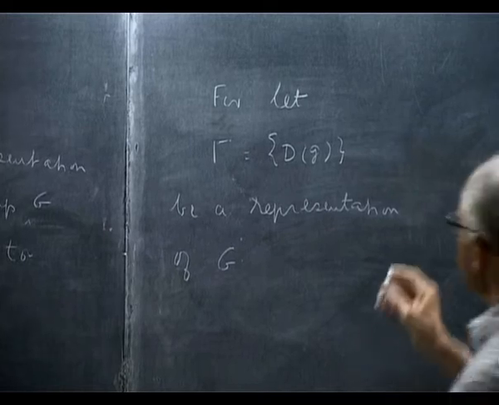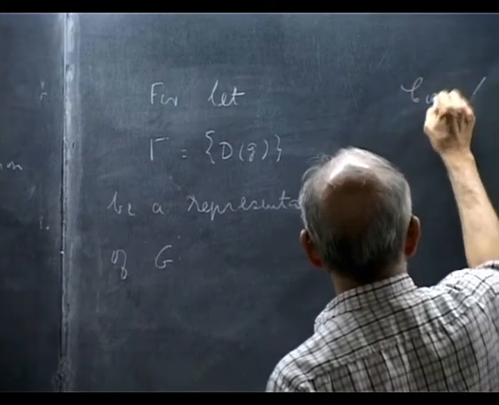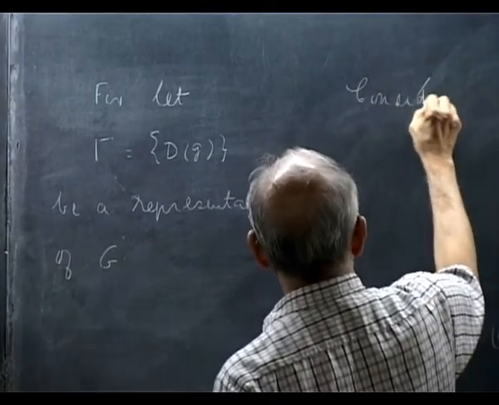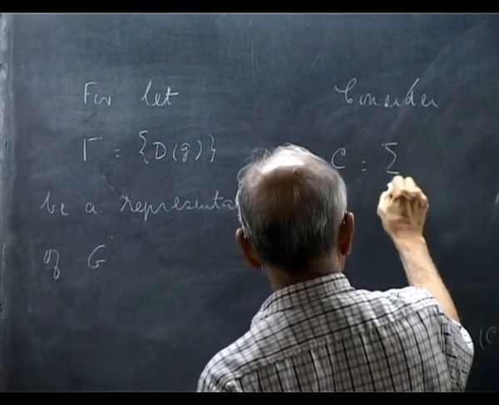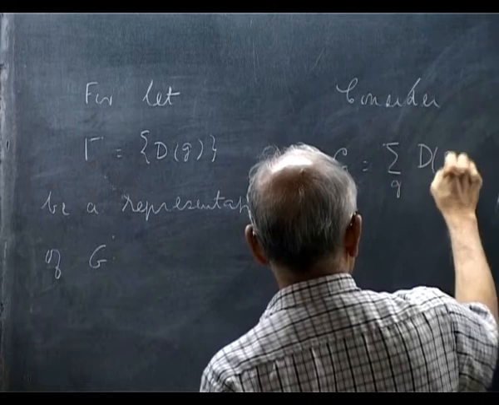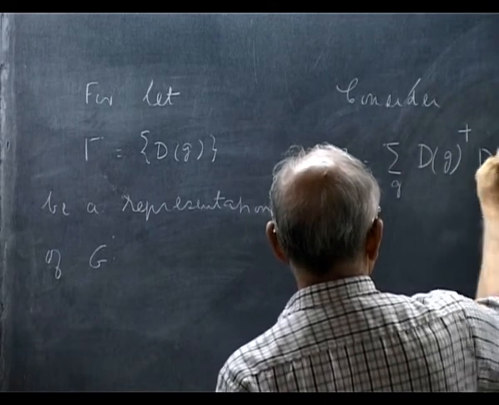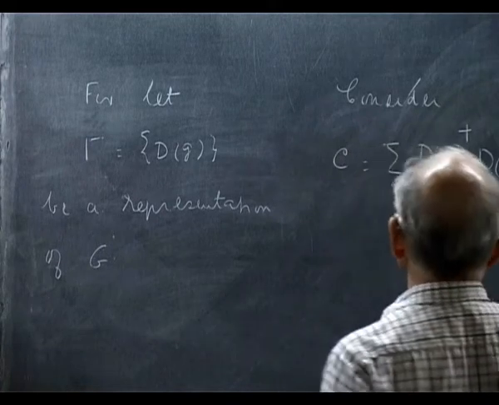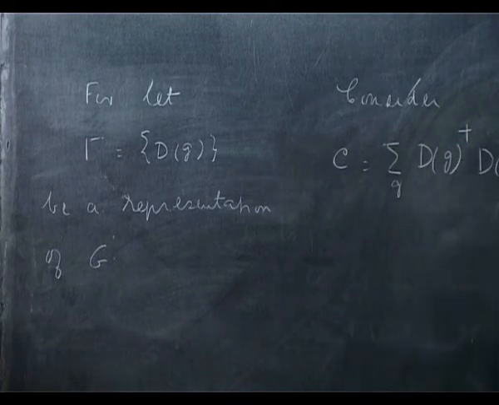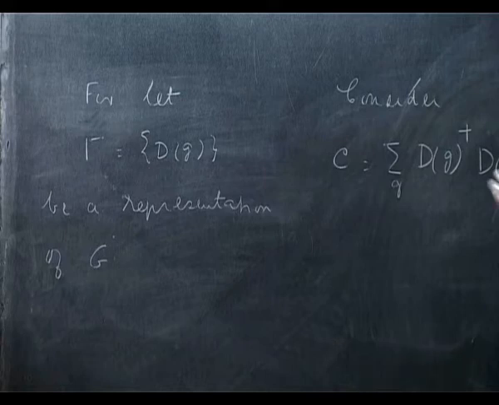Then let me form this matrix. Consider the matrix C equals summation over the group of D(g) dagger D(g). The dagger is whatever the adjoint is with respect to the scalar product in the representation space, or if it is matrices, you can take the matrix adjoint.